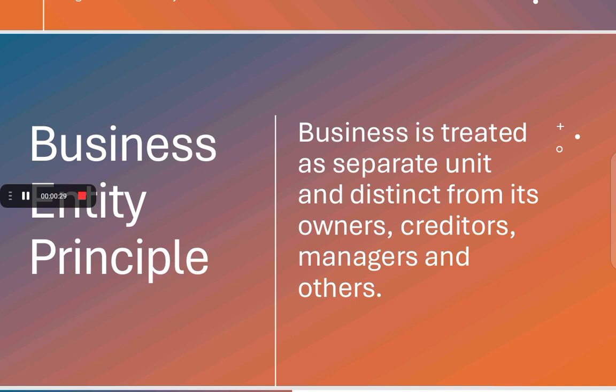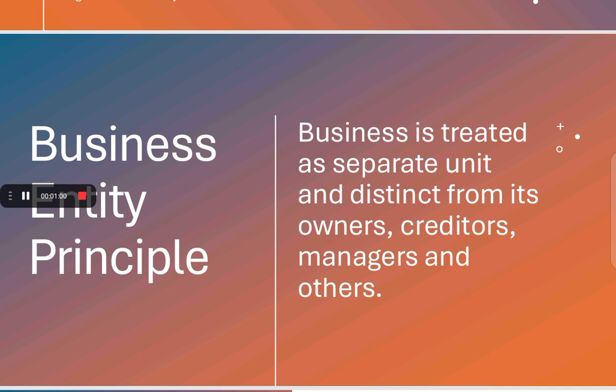Remember, when we talk about buying a phone, we say we want to buy a phone of Apple. We don't say that we want a phone of Steve Jobs. The reason is that we know that Steve Jobs and Apple are two different business entities. And as per the business entity principle, we treat business as a separate unit from its owner, creditors, managers, and others.